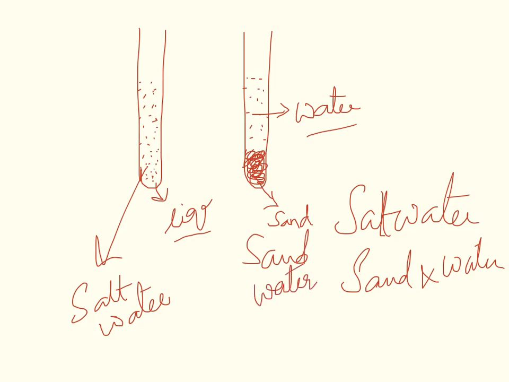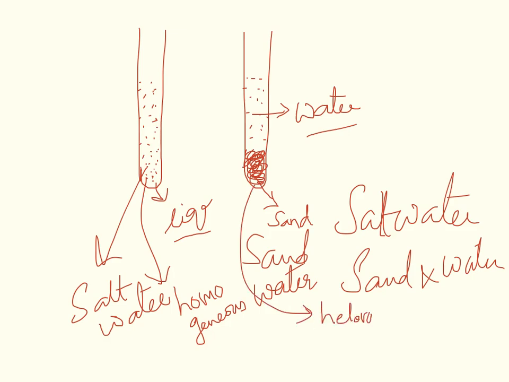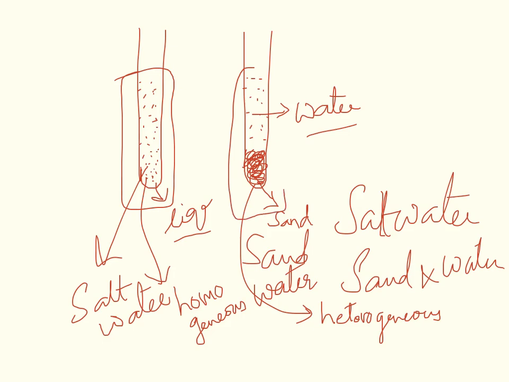But this is a homogeneous mixture and this is a heterogeneous mixture. In this you will see just one phase. In this you will see two phases, a solid phase and a liquid phase. So mixtures can be of two types, homogeneous and heterogeneous.